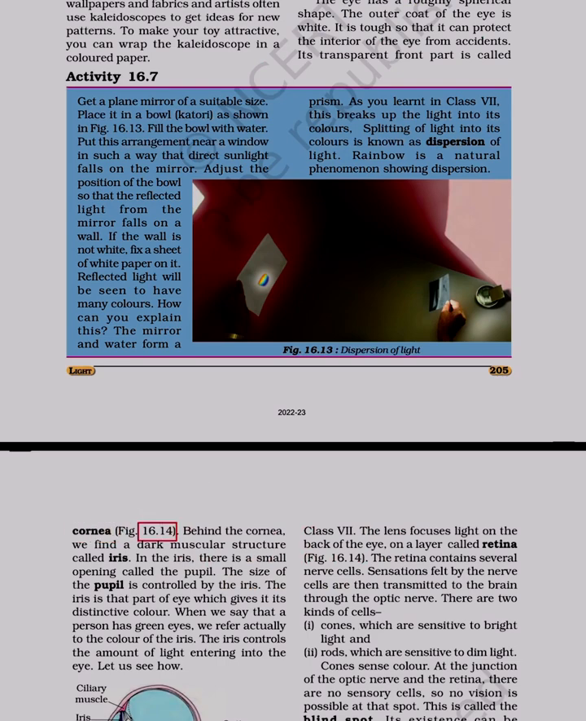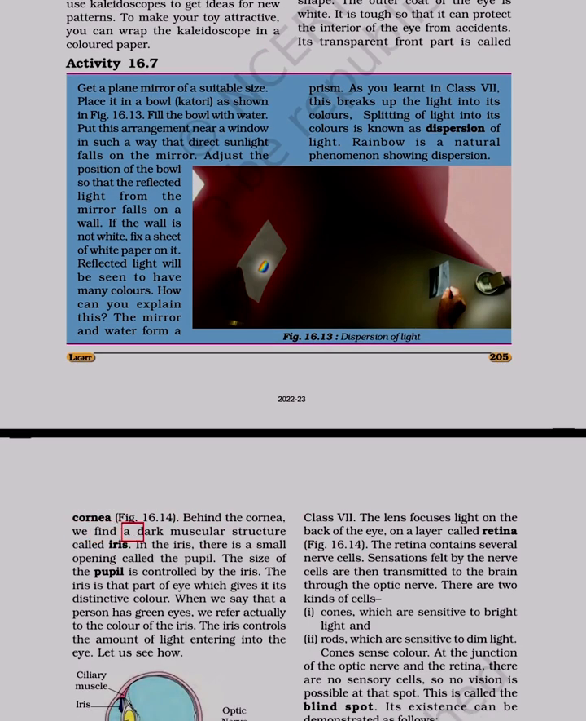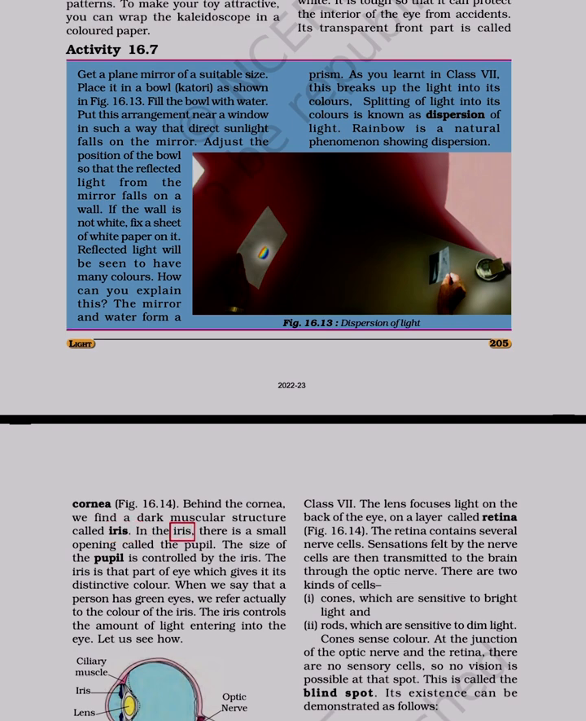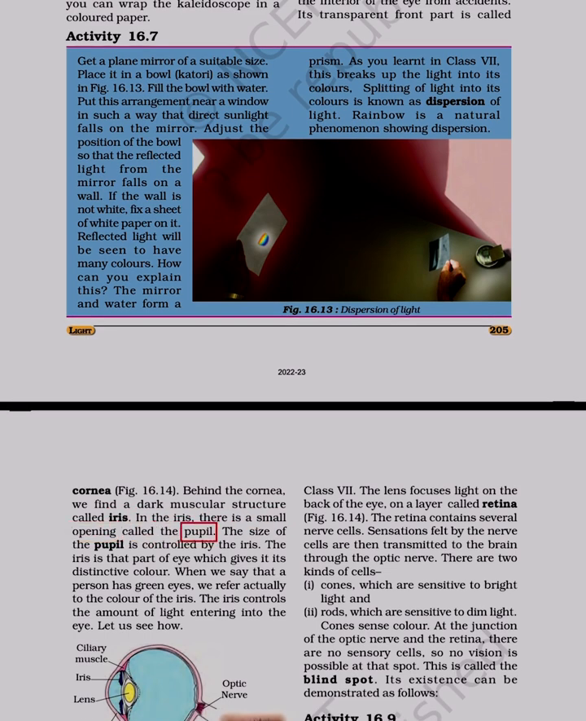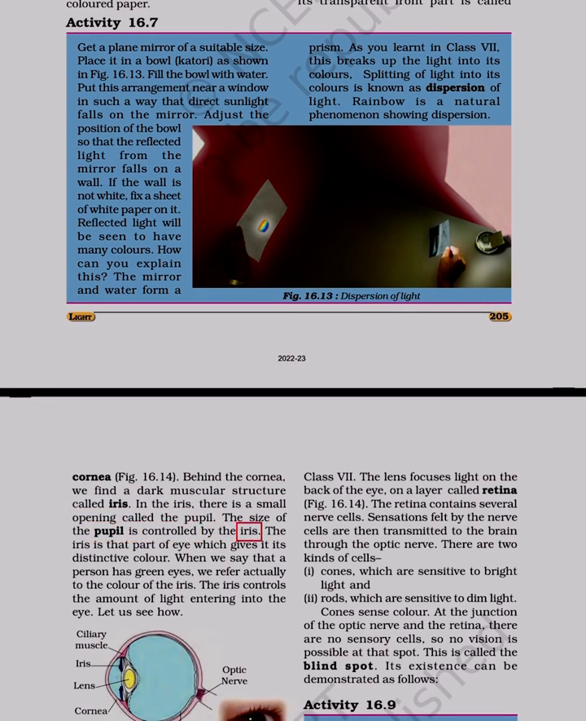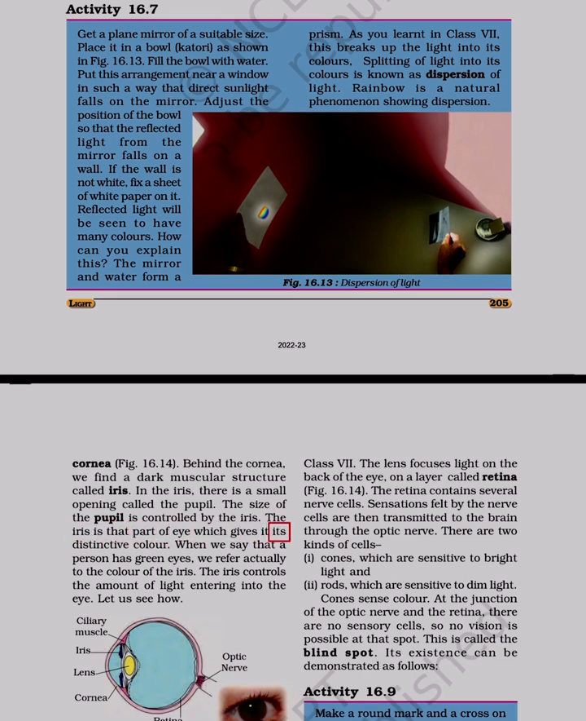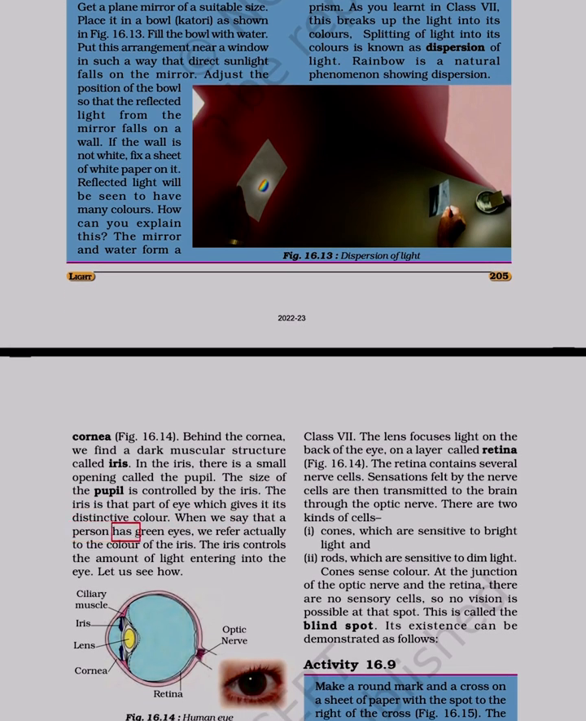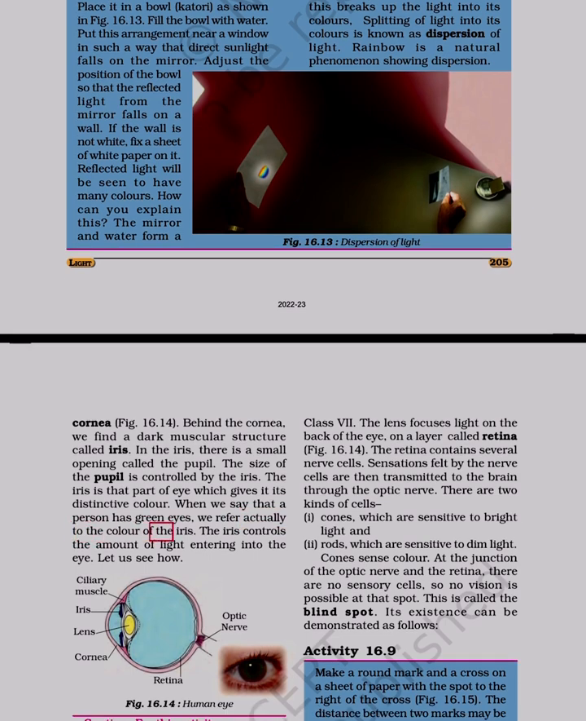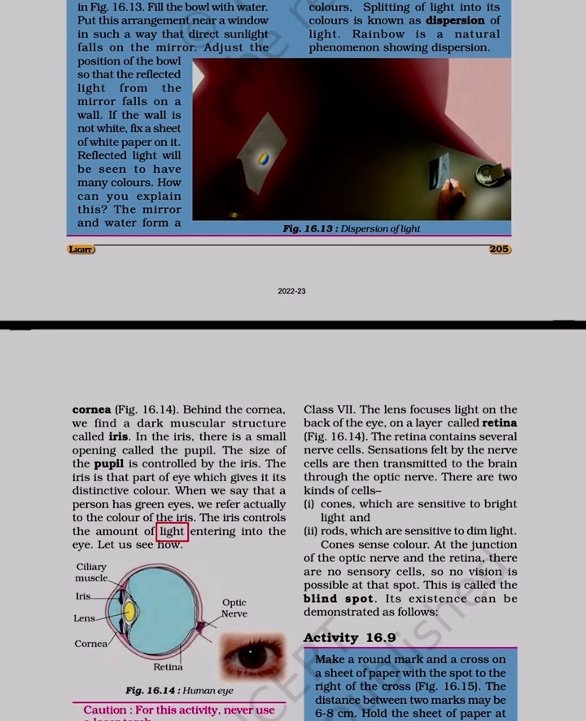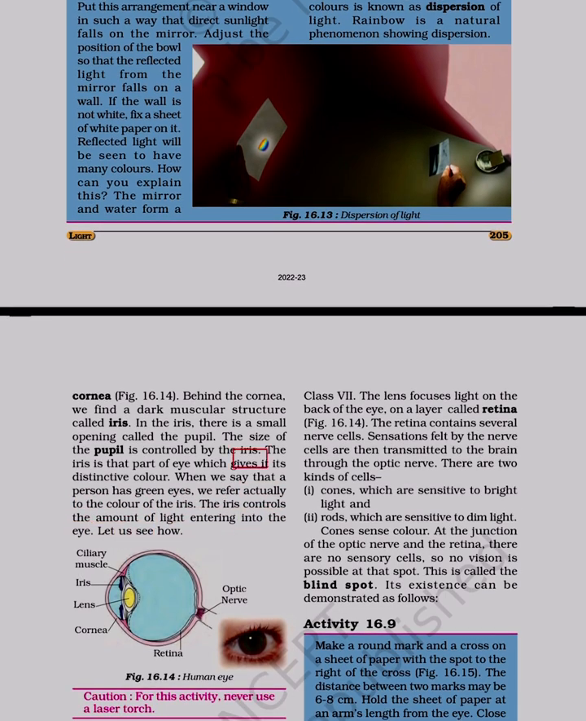Figure 16.14. Behind the cornea, we find a dark muscular structure called iris. In the iris, there is a small opening called the pupil. The size of the pupil is controlled by the iris. The iris is that part of the eye which gives it its distinctive color. When we say that a person has green eyes, we refer actually to the color of the iris. The iris controls the amount of light entering into the eye. Let us see how.